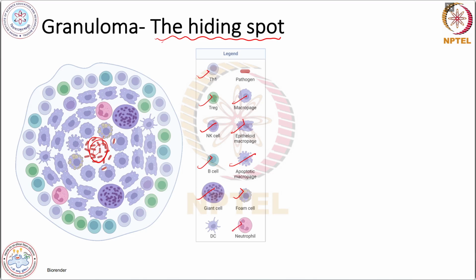And there are some neutrophils. These are the early responders to tissue damage. There are dendritic cells. They act as the antigen presenting cells for the T cells, and they initiate the adaptive immune response. So there are different types of cells in the granuloma, and each cell has a different action.